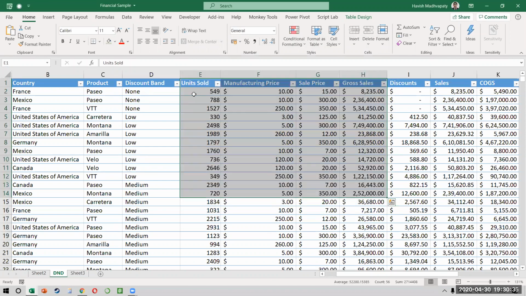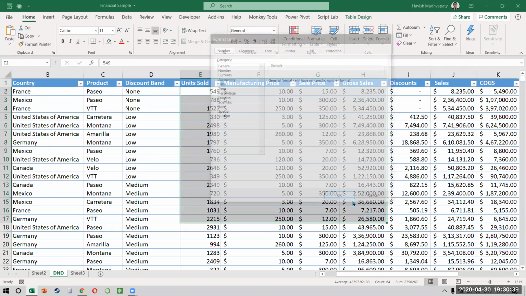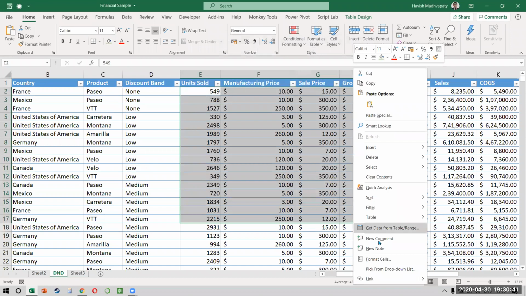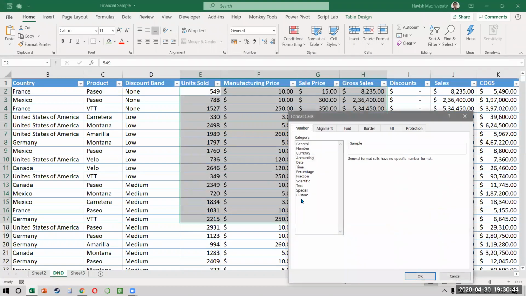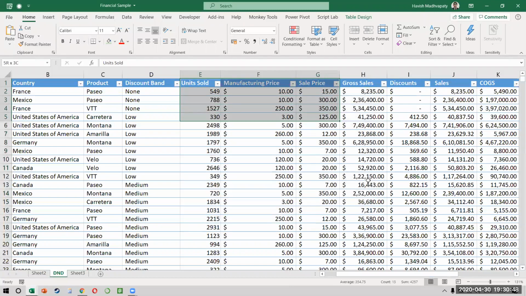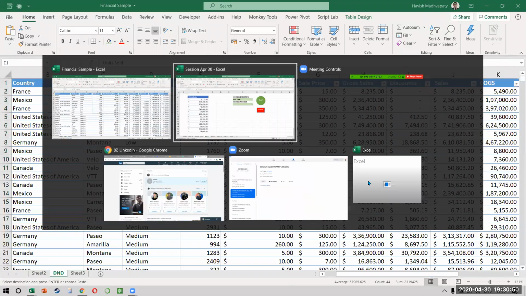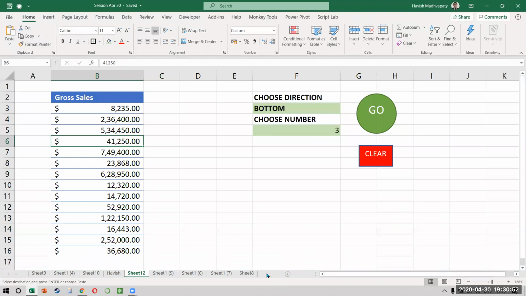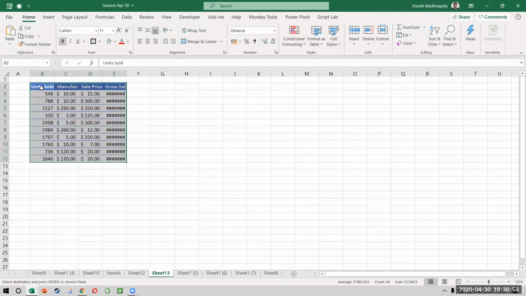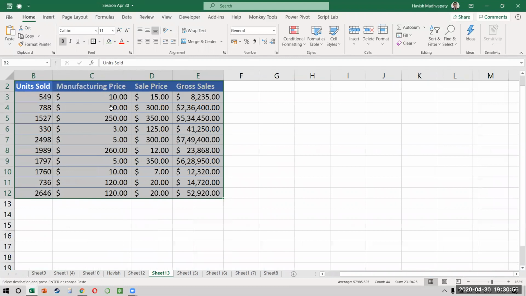So do you think it's easy? Not really. It takes a lot of effort, right? You have to select something, press Control 1, or click on Format Cells. Then you have to go to Custom, and then apply this format. So I want you to see how we can do this very smartly. So I'll come back. Okay. Now we can do this using recording.